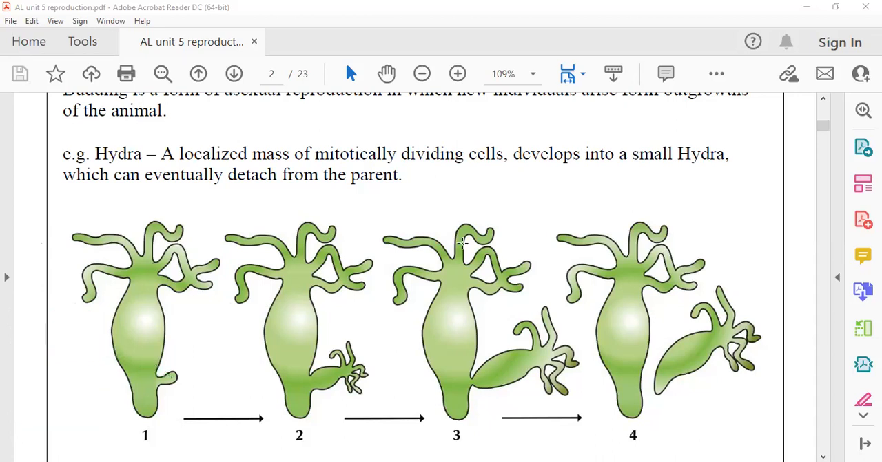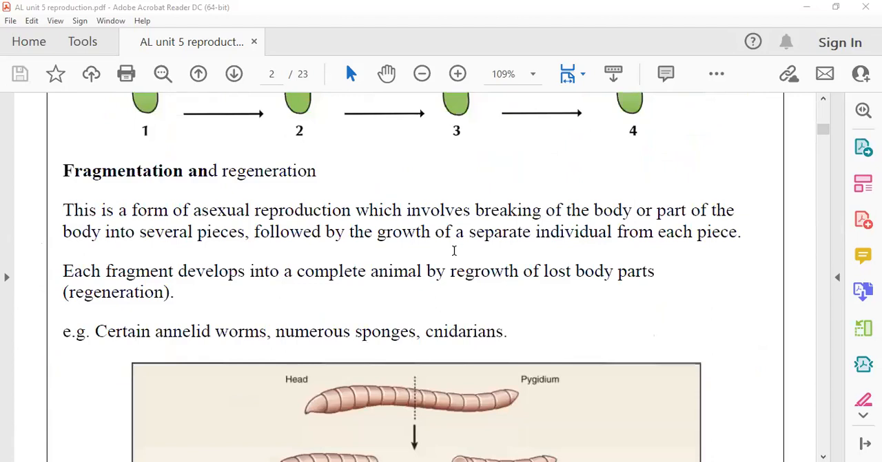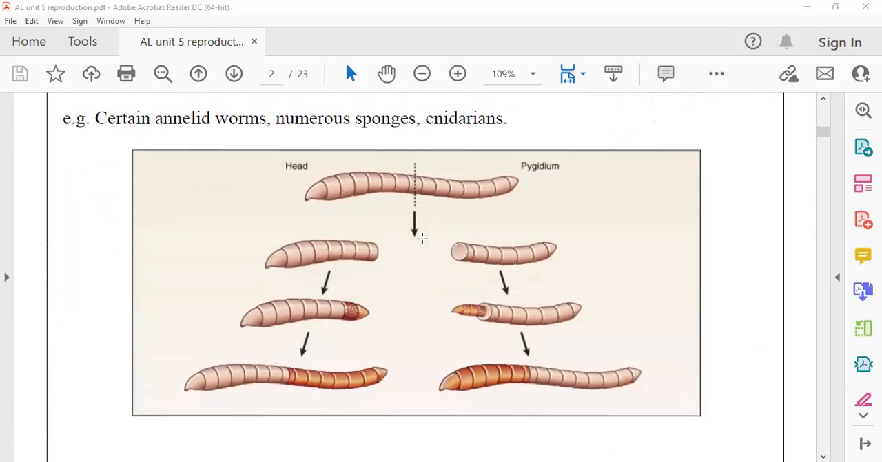After budding, we come to fragmentation. You can see the fragmentation in this picture. It is showing an earthworm. The earthworm is breaking into two. It can break into two, it can break into three, it can break into four. In some animals, the animal does this breaking itself.